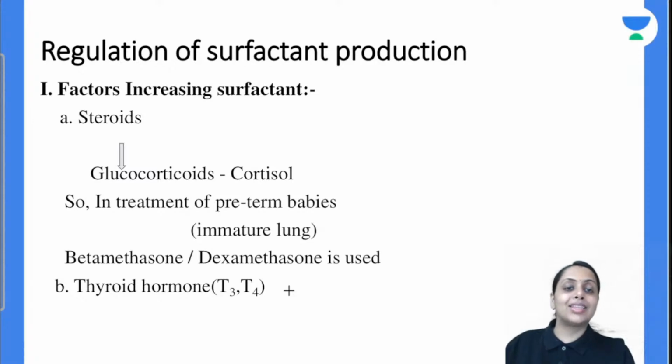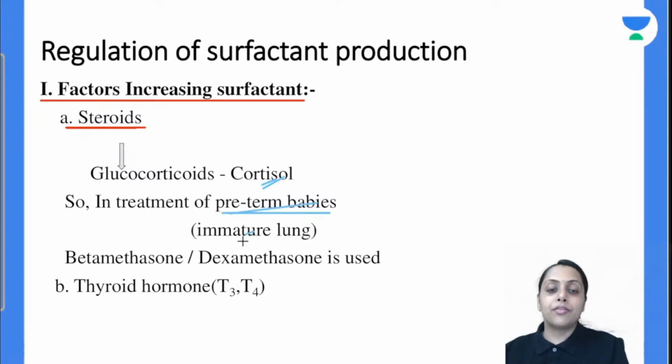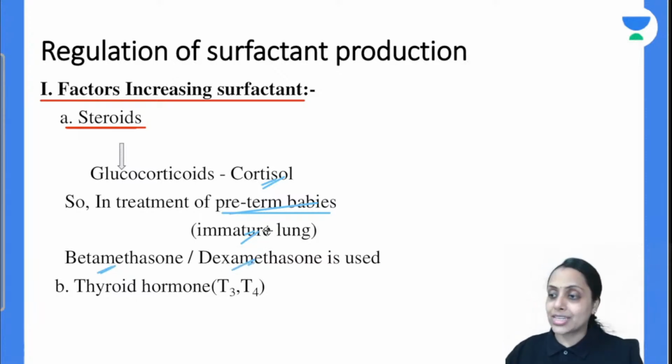Moving further to the regulation of surfactant production. There are some factors that increase the surfactant production, and some factors that decrease it. First, the factors that increase surfactant. First is steroids. Our glucocorticoids, that is our cortisol, is going to increase the surfactant production. So that's why in preterm babies, what will happen? They will have immature lungs, and that's why in a preterm baby we give dexamethasone and betamethasone to increase the surfactant production in the baby. Okay? Next is the thyroid hormone. Thyroid hormones T3 and T4 also increase the surfactant production.